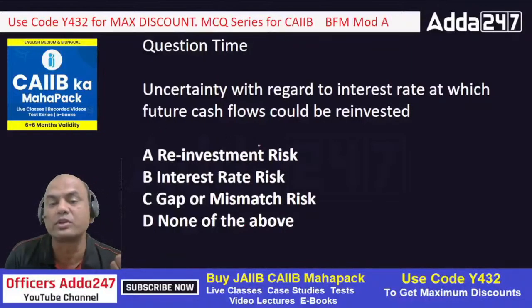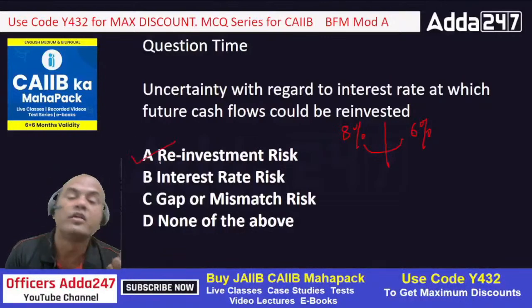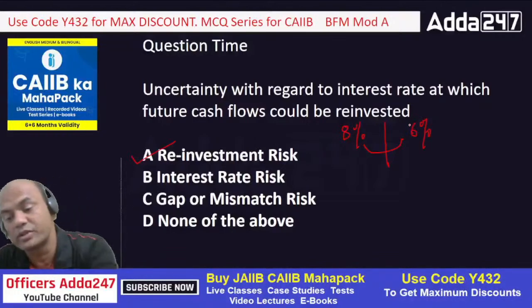If I have that FD at 8% now, after the maturity of this FD, will I get 8% again or will I get 6%? So this is known as reinvestment risk. Whether I'll be able to get the same rate on my FD is known as reinvestment risk.